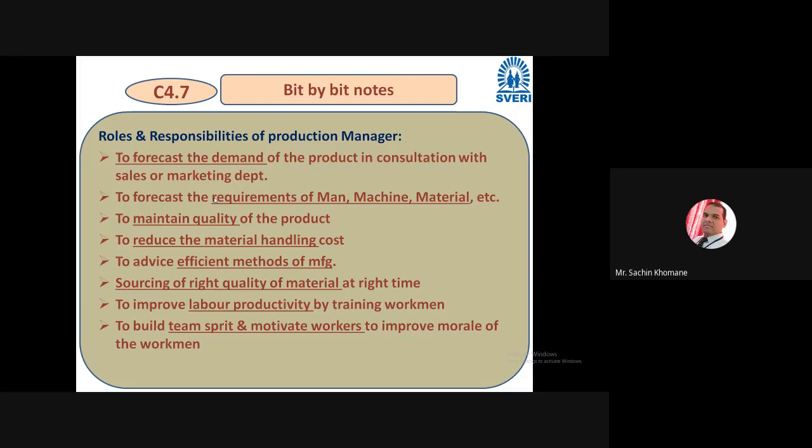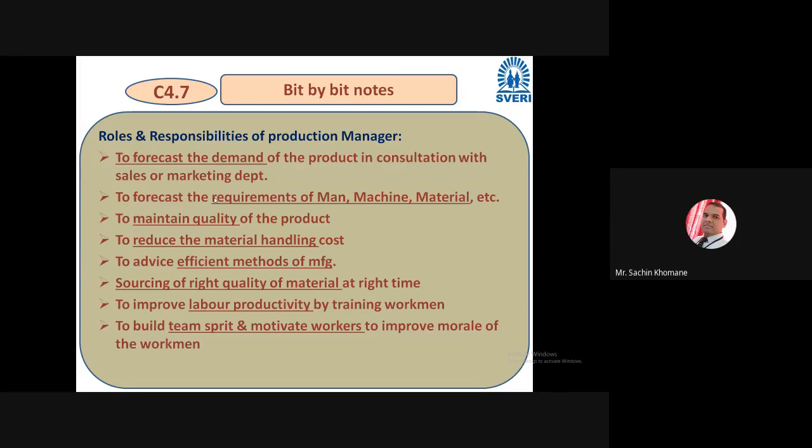If you recruit unnecessary manpower, then you have to pay unnecessarily. Or if there is a slack and people are not available, how will you produce? So in short, these two forecastings are very, very important. You have to take the judgment, and you have to recruit the people and start production according to the demand. Then to maintain the quality of product, it should not be like that people are demanding huge, marketing department is demanding so much product. In society also people are demanding, but maintaining quality is also the role of you people as a production manager.